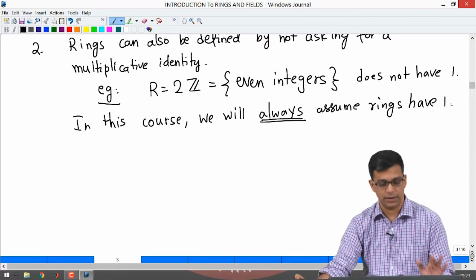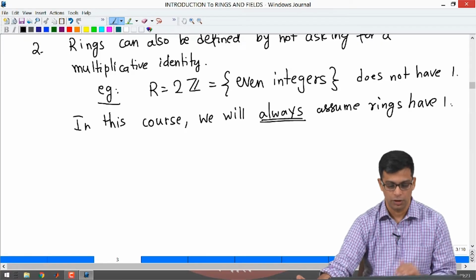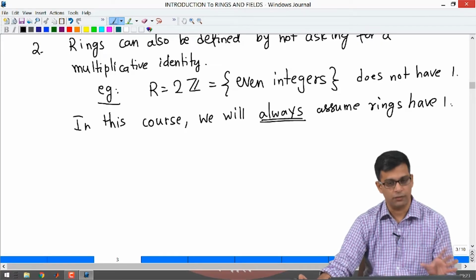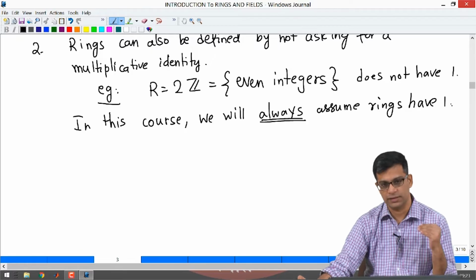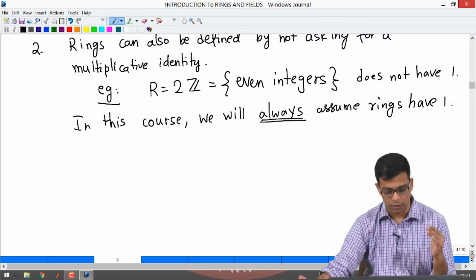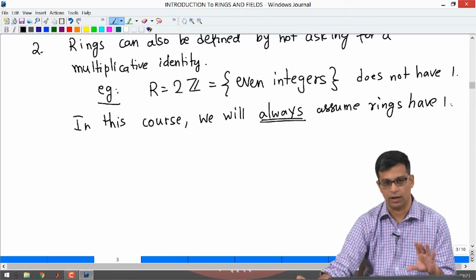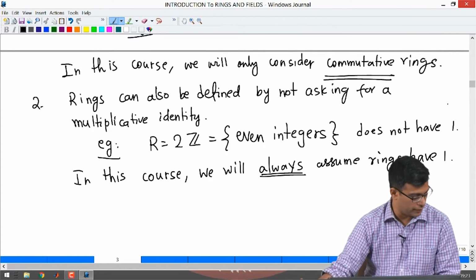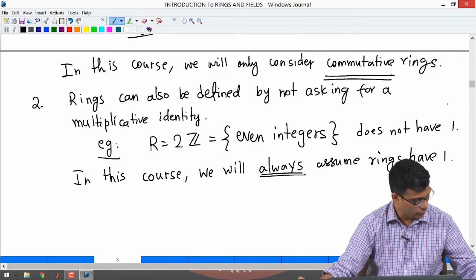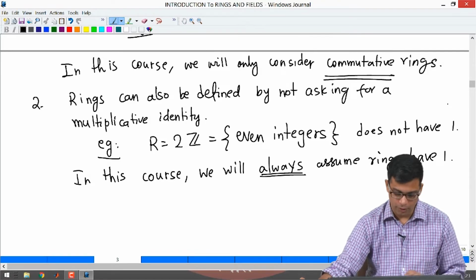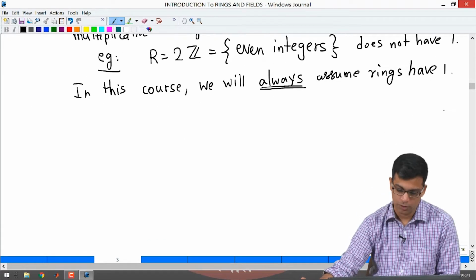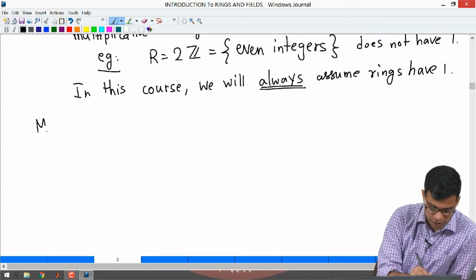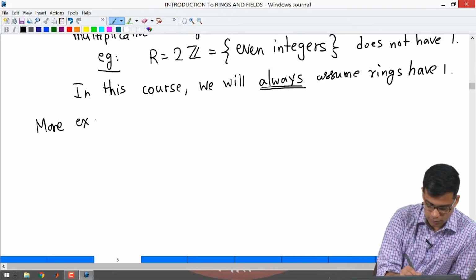Basically, whatever the definition of ring was in my last video is the ring that we will consider. This remark is to indicate to you that there are other kinds of rings that people study, but in this course we will stick to the definition that I gave. Before continuing with properties of rings, let me just give you more examples of rings.